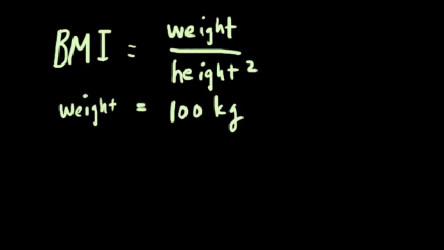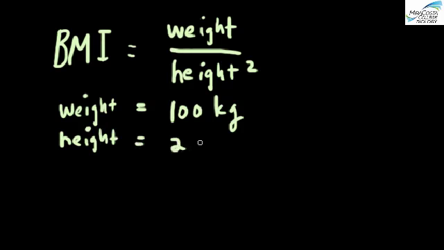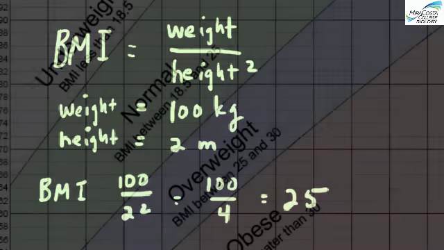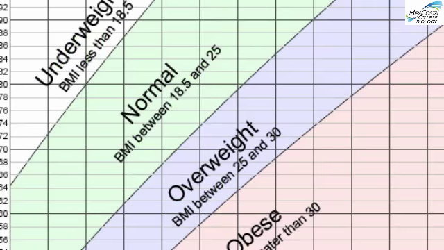If you weigh 100 kilograms, roughly 220 pounds, and you're 2 meters tall, that's just under 6 feet 7 inches, your BMI would be 100 kilograms divided by 2 meters squared, which is 4, and 100 divided by 4 is 25. According to the BMI classification, a BMI value of 25 would be on the borderline between normal weight and overweight.